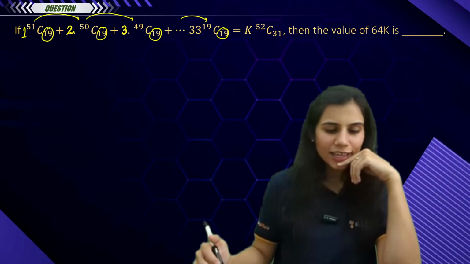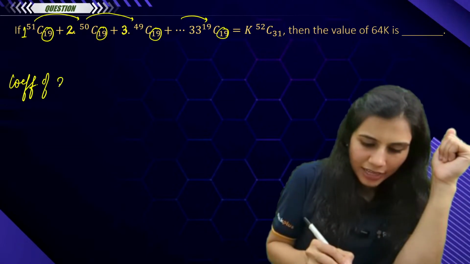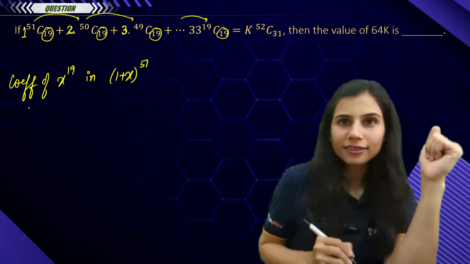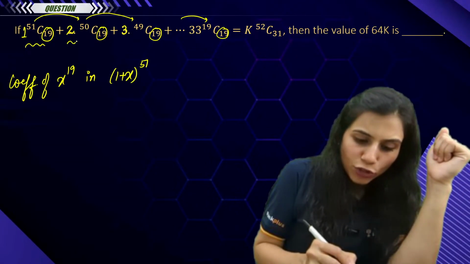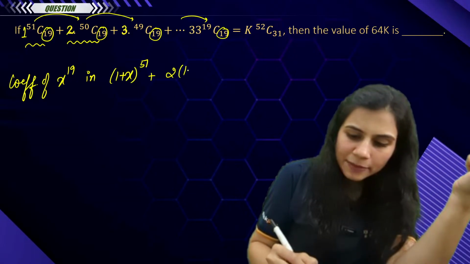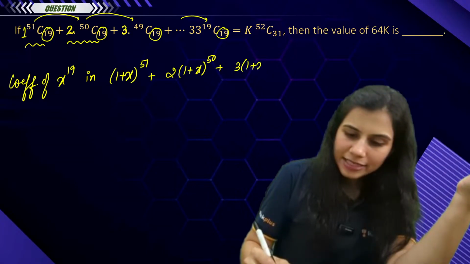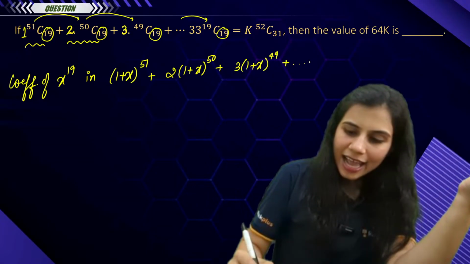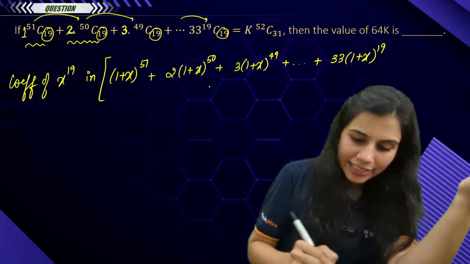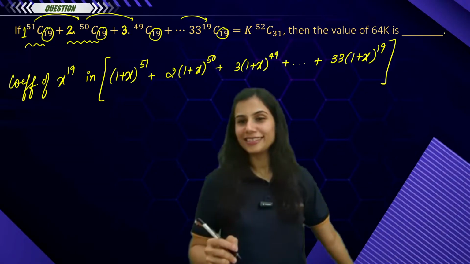if you realize, what is 51C19? It is the coefficient of x to the power 19 in the expansion of (1 plus x) to the power 51. This is done. What about 2 times 50C19? It is the coefficient of x to the power 19 in the expansion of 2 times (1 plus x) to the power 50. Next is 3 times (1 plus x) to the power 49. And so on, 33 times (1 plus x) to the power 19. This is what I want.